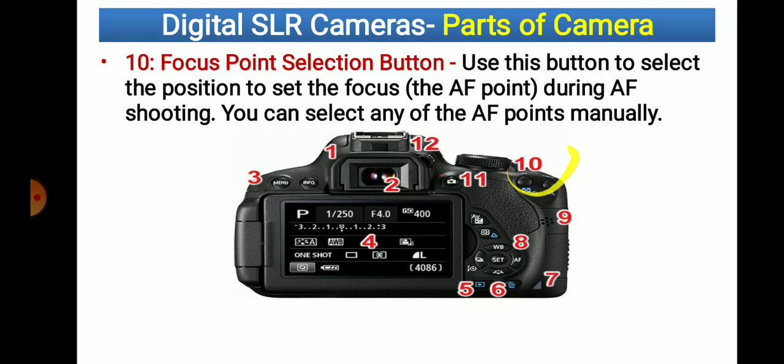Then number 10 here, focus point selection button. Use this button to select the position to set the focus. Set the focus means AF shooting, the autofocus option. If you press it, the autofocus option can be selected, or you can set the focus manually also.